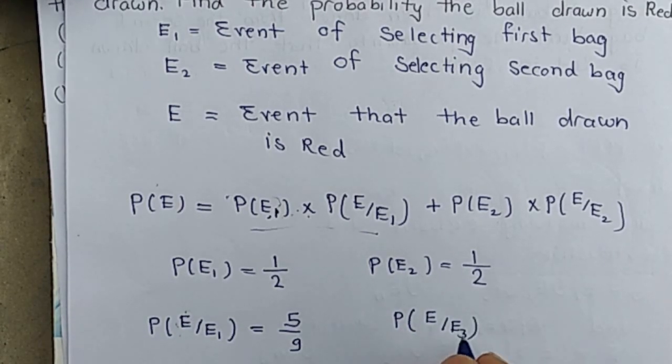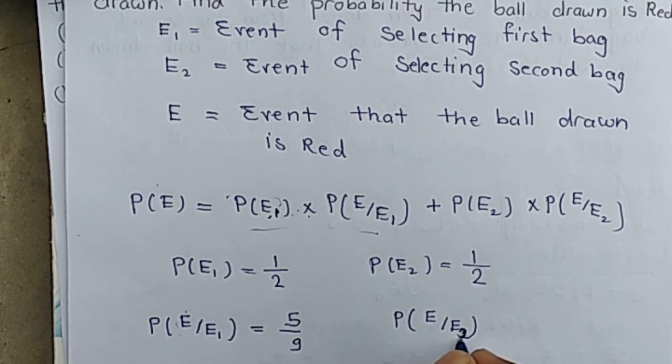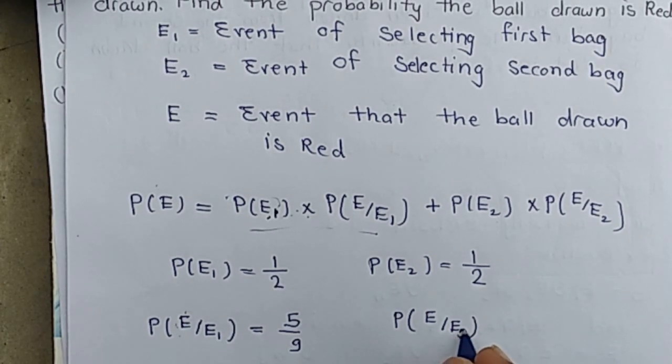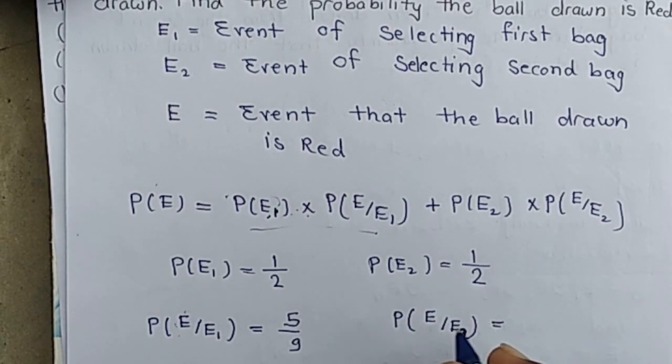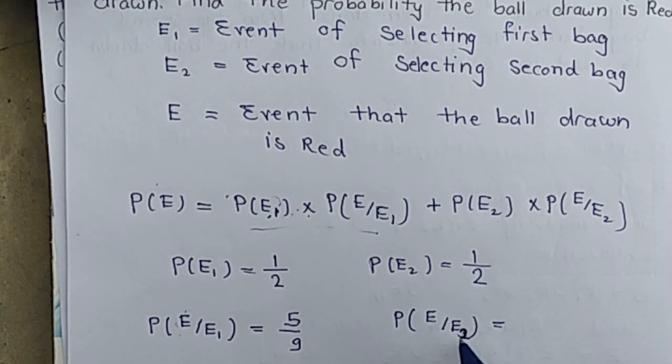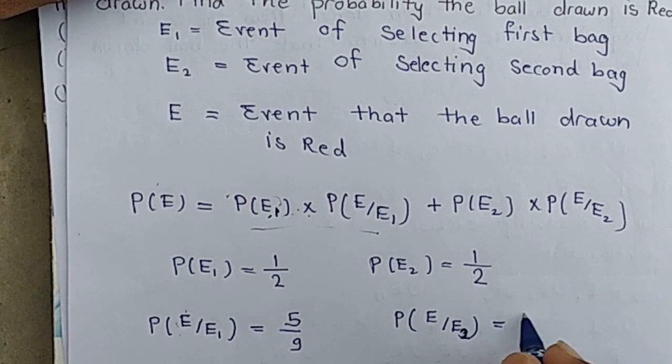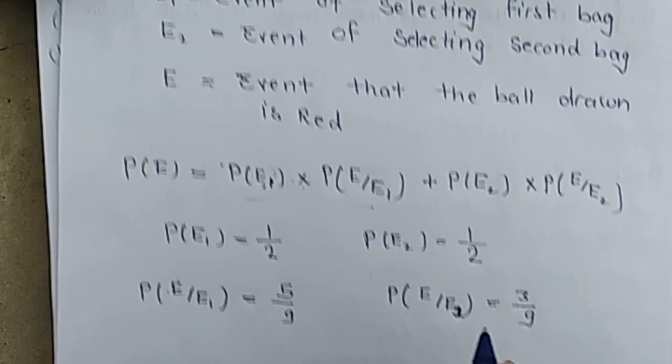Probability of E by E2 means we select second bag and then draw a red ball from it, means second bag contains 9 balls in which 3 are red, 3 by 9.